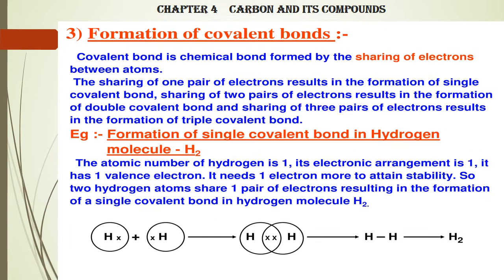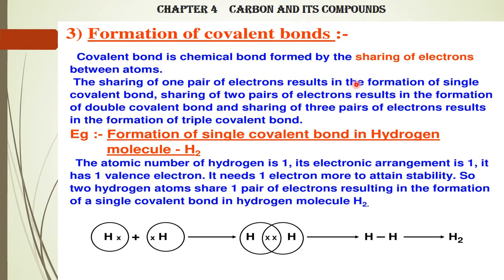Next. Now, formation of covalent bonds. A covalent bond is a chemical bond formed by sharing of electrons between atoms, which you have learned just now. In the previous picture we have seen carbon with single bonding, sharing 1 electron.